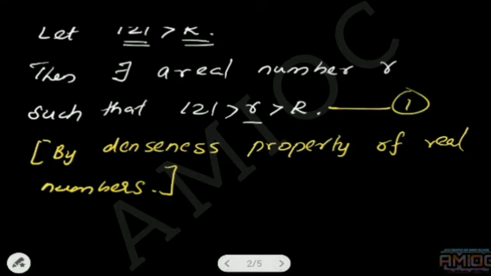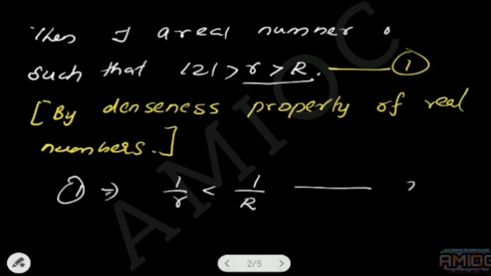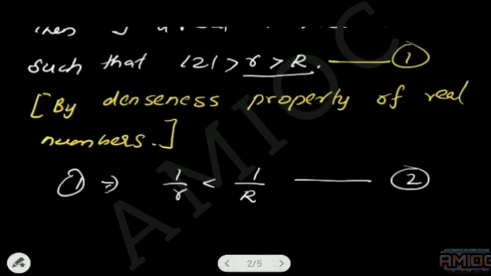What about these two numbers? r is greater than R. If we take the reciprocal, the inequality is reversed and we get 1/r < 1/R. I am letting it be number 2.